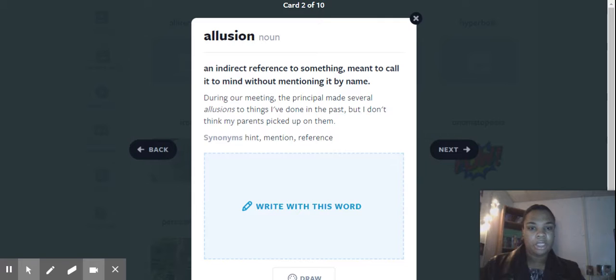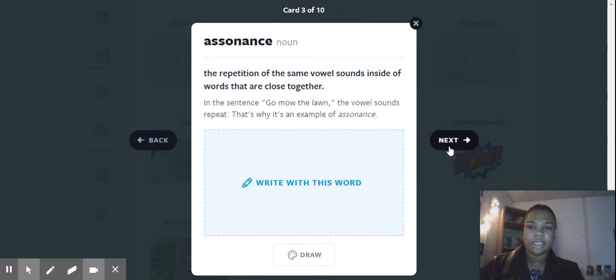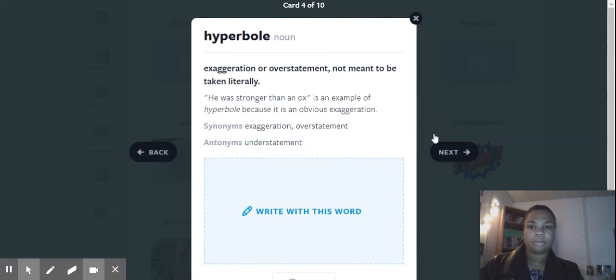Here's an example. During our meeting, the principal made several allusions to things I've done in the past. I don't think my parents picked up on them. Assonance. It's a noun. The repetition of the same vowel sound inside of words that are close together, such as in the sentence, "Go mow the lawn." The vowel sound repeats. That is an example of assonance.